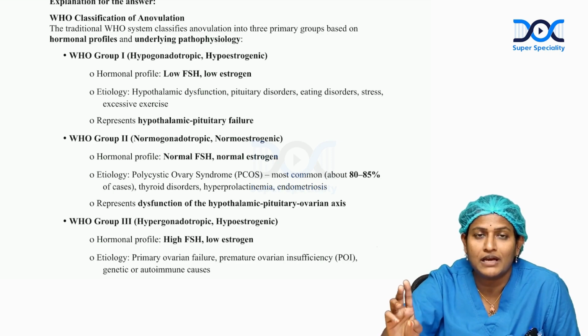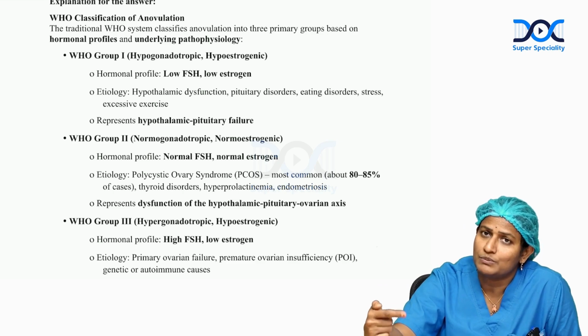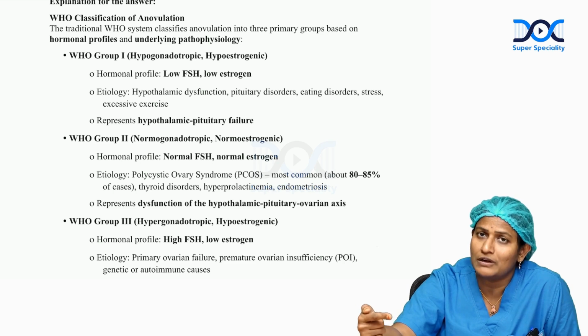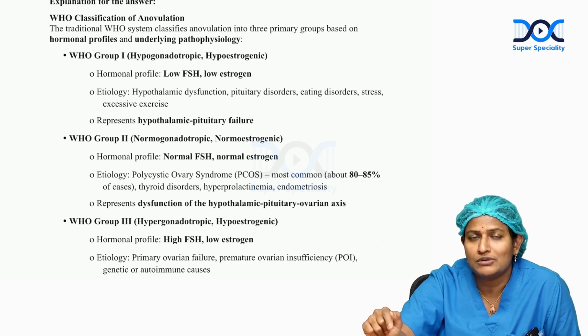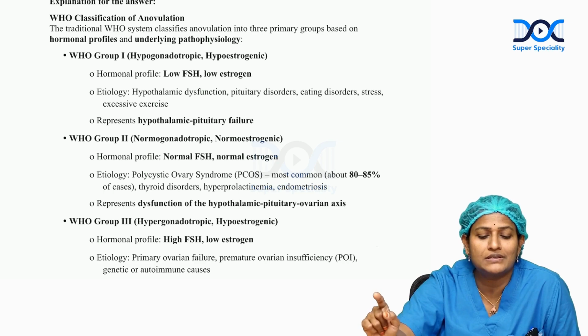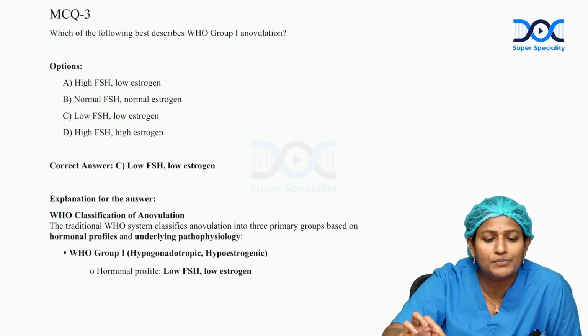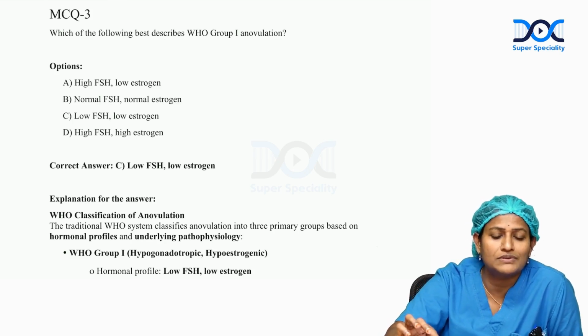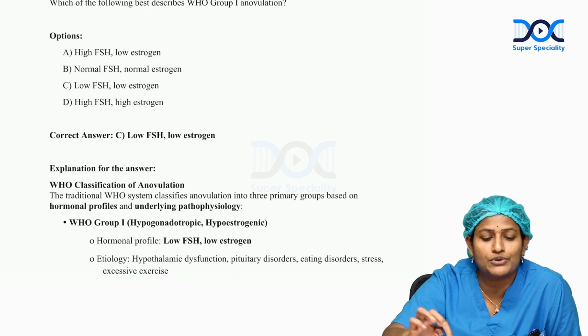And group 3 is hypergonadotropic and hypoestrogenic. That means the gonadotropic hormones will be high in order to stimulate the gonads, that is the ovaries. So the failure happens at the level of the ovary, and in order to stimulate it, the hypothalamus and pituitary continuously secrete the hormones. So the correct option for group 1 is C, that is low FSH and low estrogen, which corresponds to the hypogonadotropic and hypoestrogenic state.